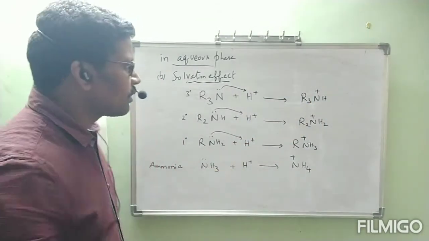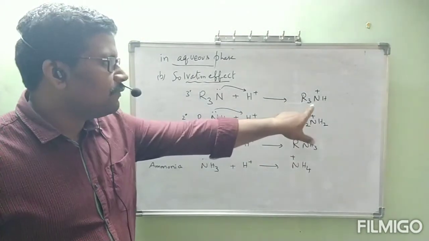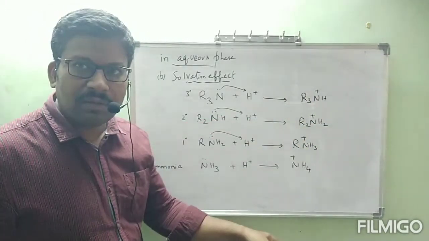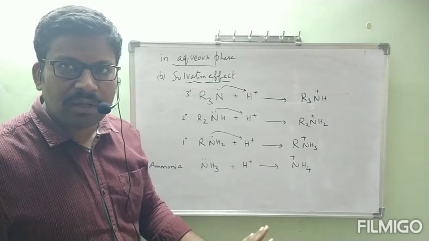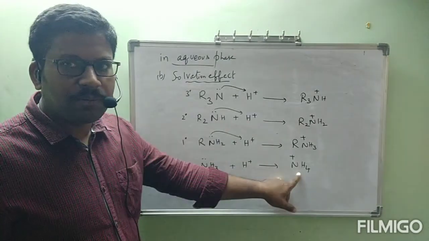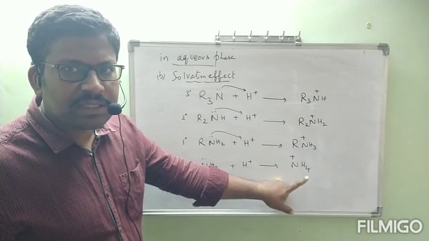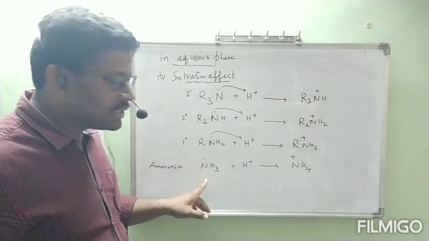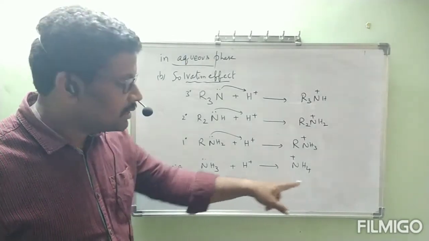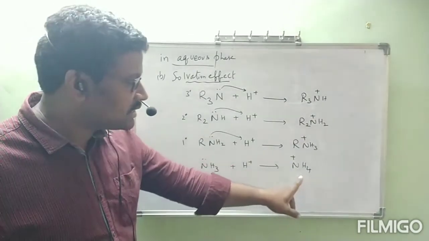Okay, clear. Now when this ammonium ion is more stable, suppose we got 4 ammonium ion, out of this 4 ammonium ion, I am telling that this is more stable. What is the meaning of this is more stable? This is more stable means this ammonia can donate the lone pair of electrons to H plus and convert it to ammonium ion very easily. That's why only actually this is stable.